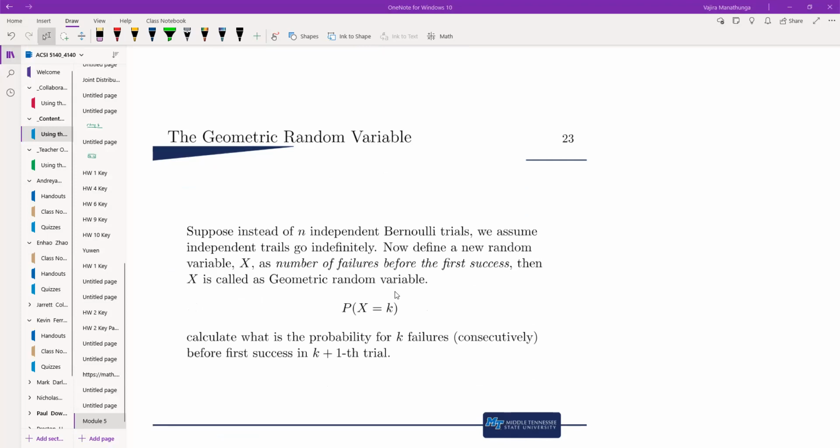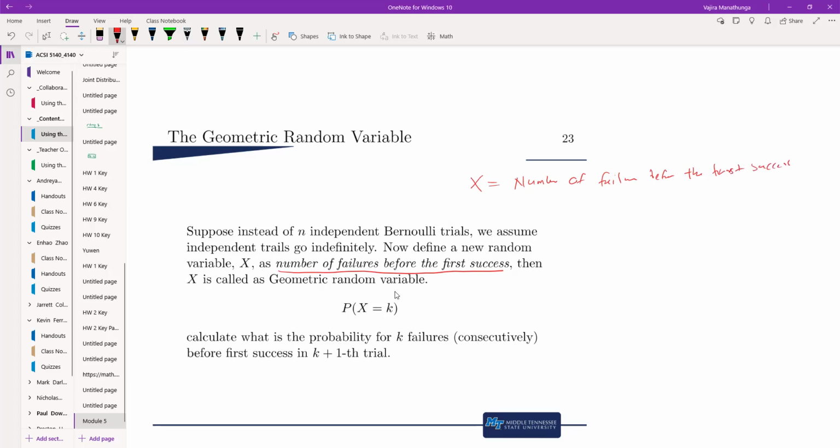So let's say we want to define a new random variable x, which is defined as the number of failures before the first success. So x is the number of failures before the first success.